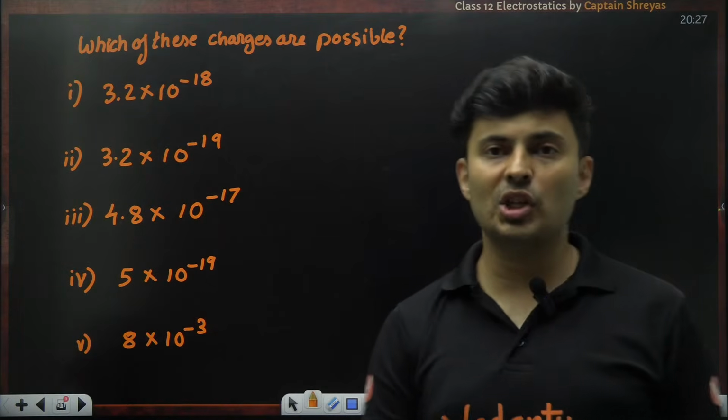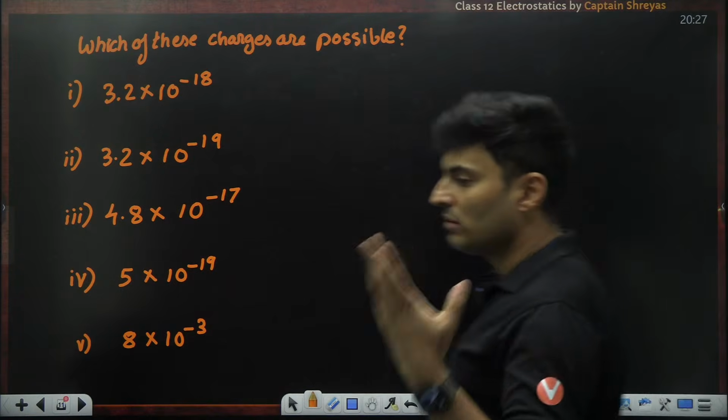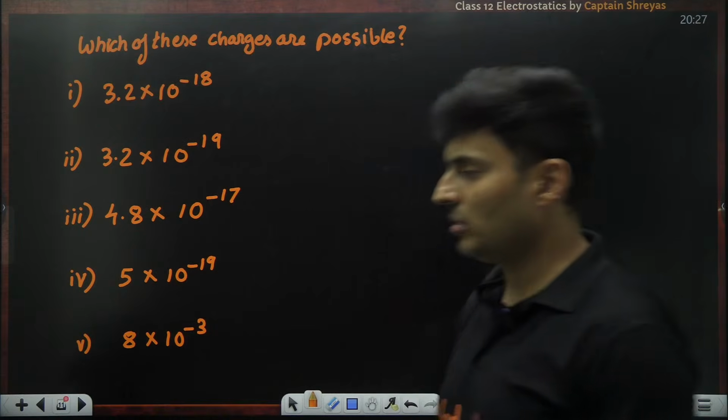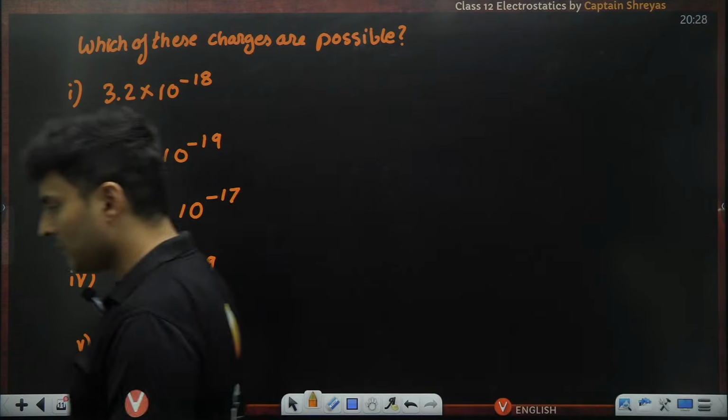You think and tell me which of them are possible because of the quantization principle, and some of them will not obey the quantization, so they will not be possible. Just think about it.